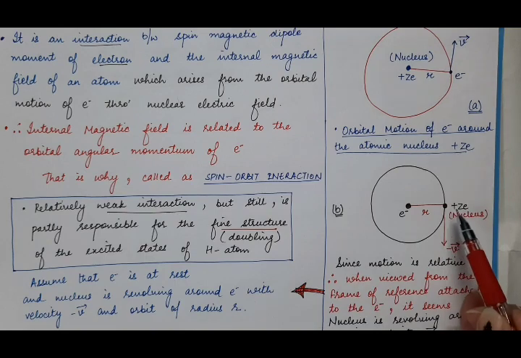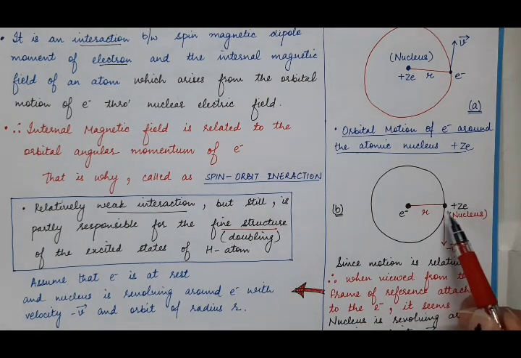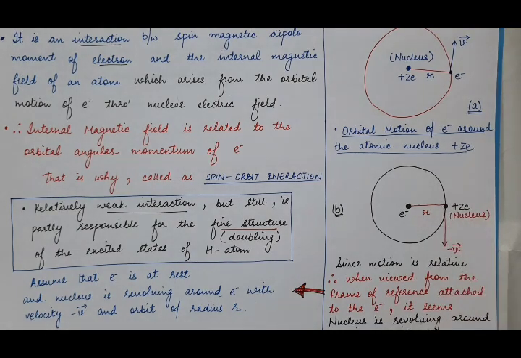And here this revolving nucleus, as it carries charge, will act as a current element and produce a magnetic field. According to the Biot-Savart law, what is the expression of the magnetic field produced by the current element?